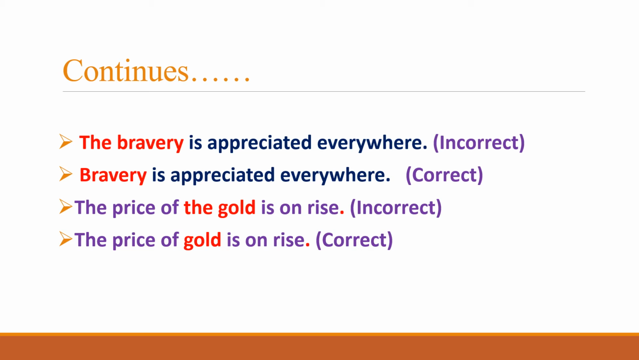So, this would be the correct use of the definite article in this case. So, the price of the gold is on rise is incorrect because of placing the before gold, which is a material noun. And the correct sentence here is the price of gold is on rise. So this is the correct use of the definite article the in this sentence.